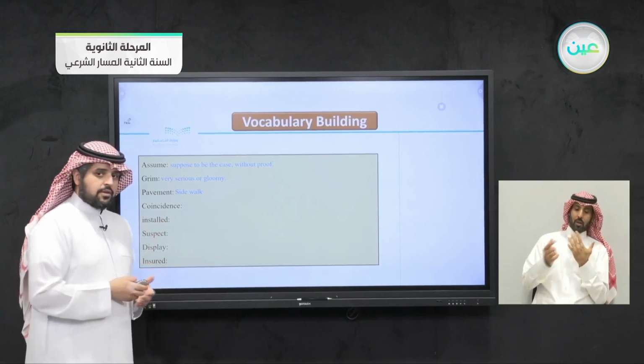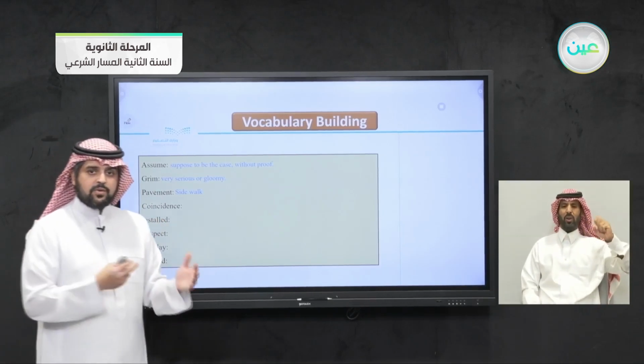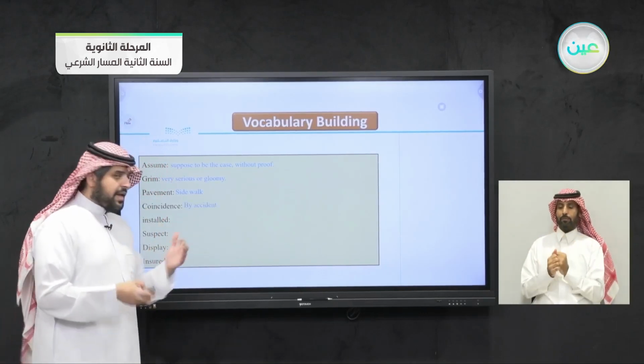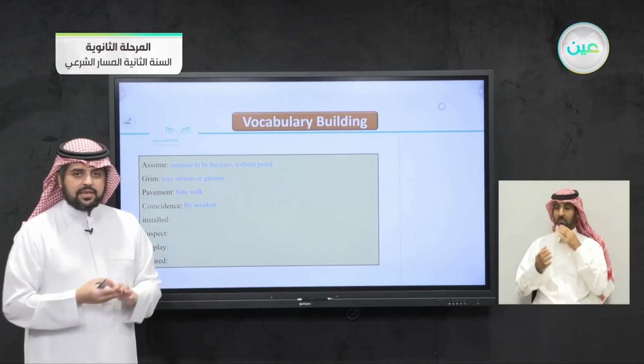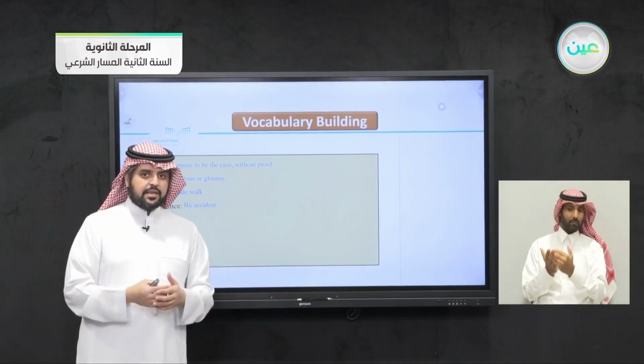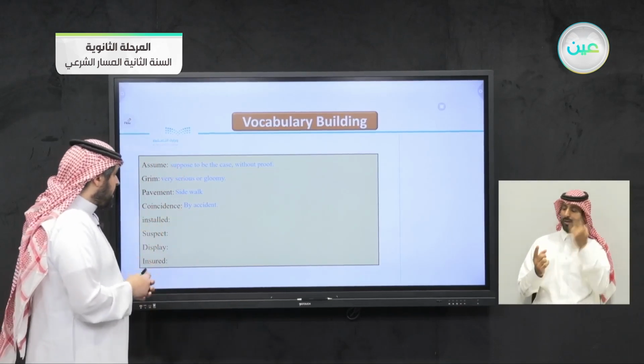Coincidence: when you meet someone by coincidence, it means by accident, nothing planned. Coincidence, something happening without any planning. It just happened by accident.